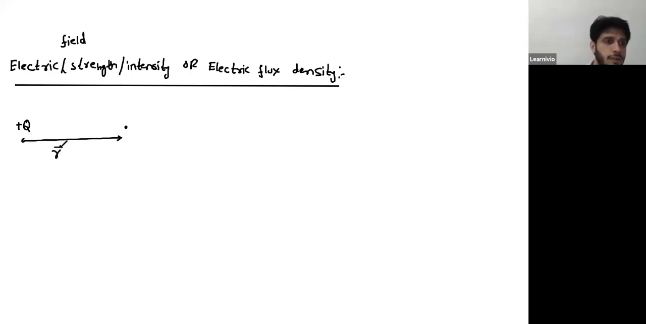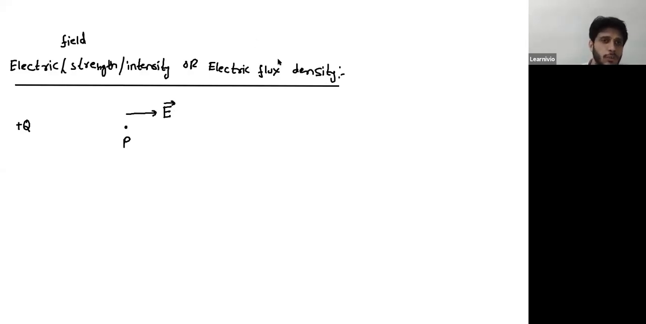At a separation R from this charge, or this is point P. You're supposed to calculate the value of field at point P due to capital Q. So capital Q must be generating a field over this point. We represent field with E. This E represents the strength of field that we want to measure.